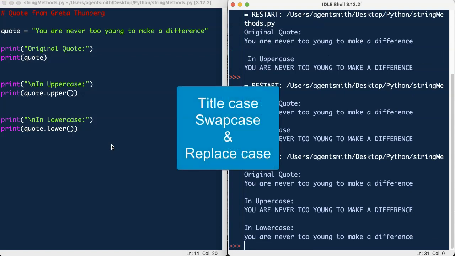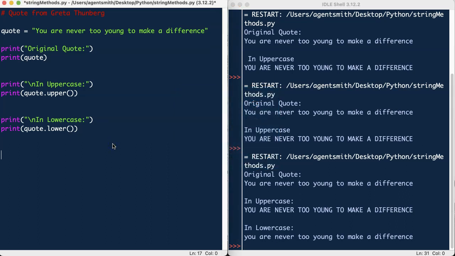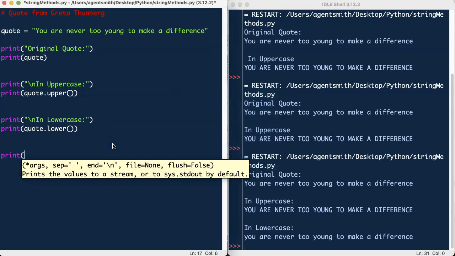Now what we're going to do is we're going to type out some other string methods, and then we'll just run them all in one go, save a bit of time. We're going to print, and this one is going to be the title. So we're going to make the first letter of every word a capital letter with this one.